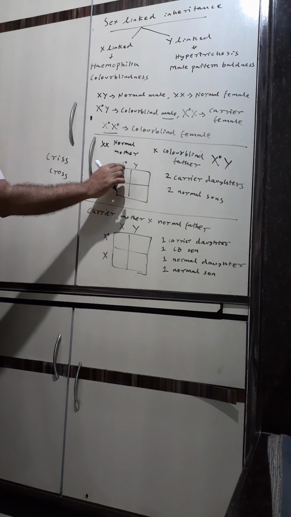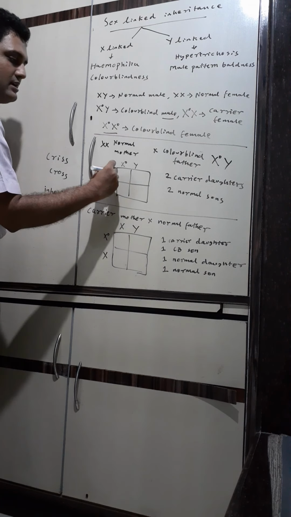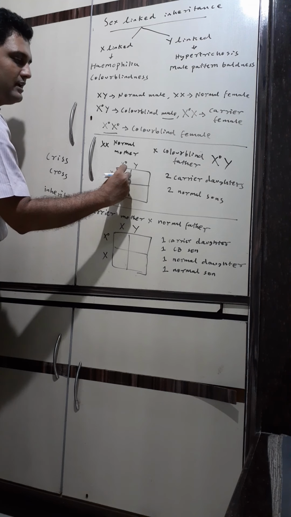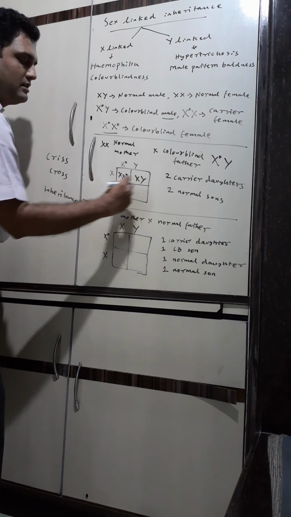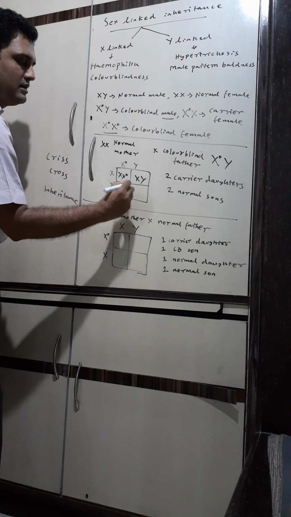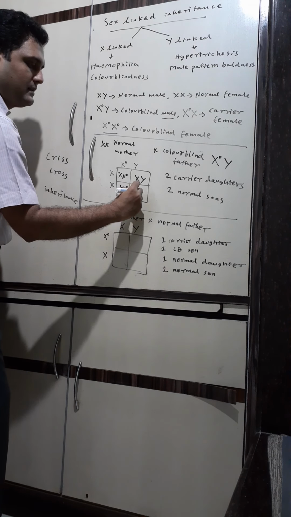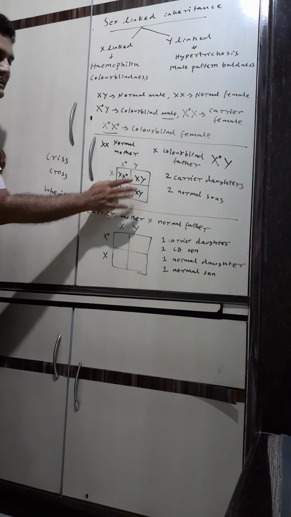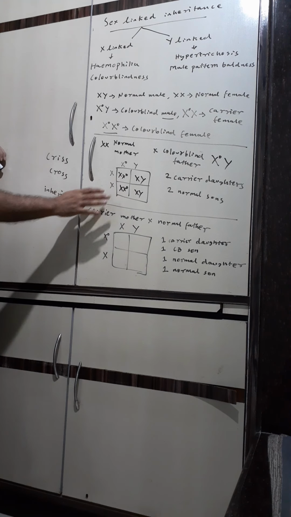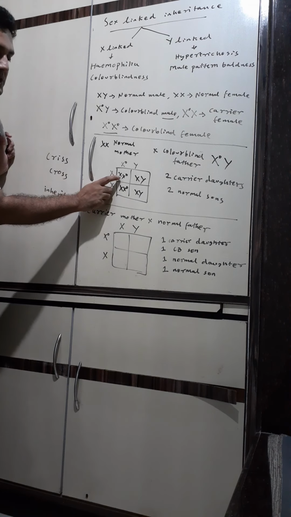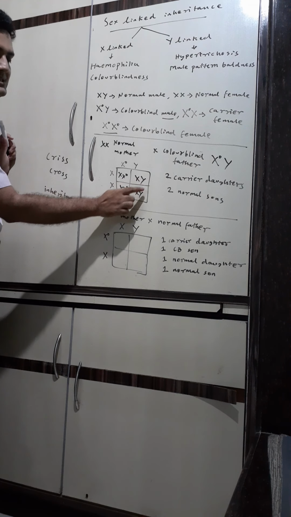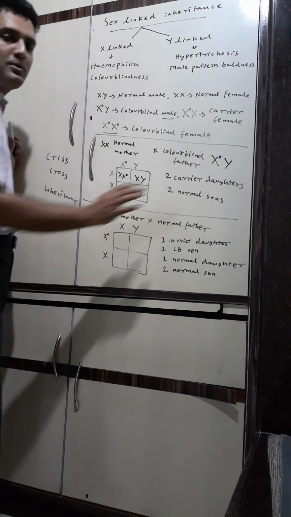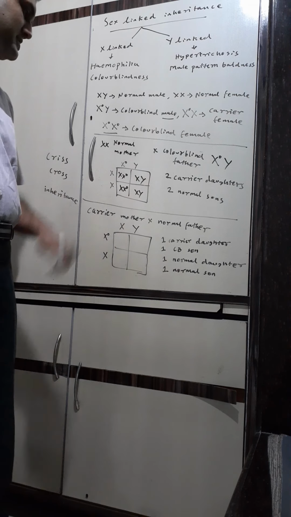So XX, X with the gene, and Y. You got this? So XX with gene, XX with gene, XY, XY. So this is a carrier daughter, this is a carrier daughter, this is a normal son, normal son. So two carrier daughters, two normal sons. You got that? This is the first.